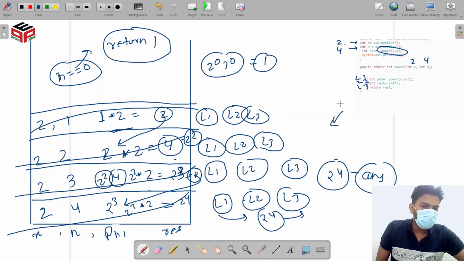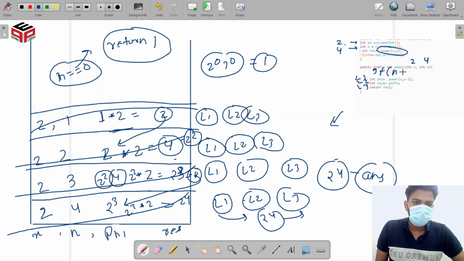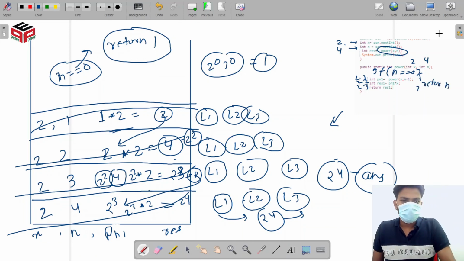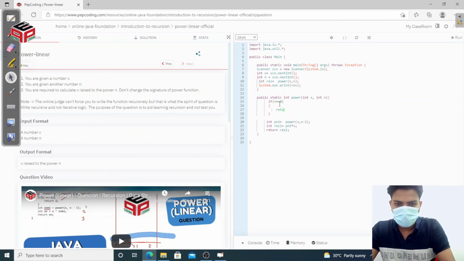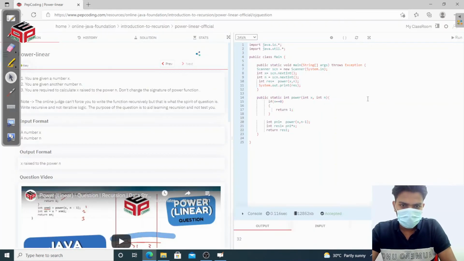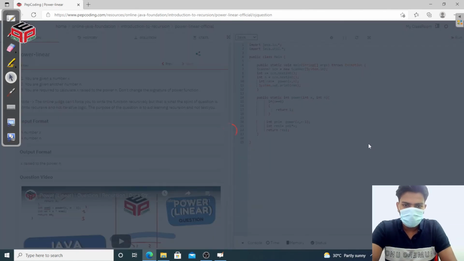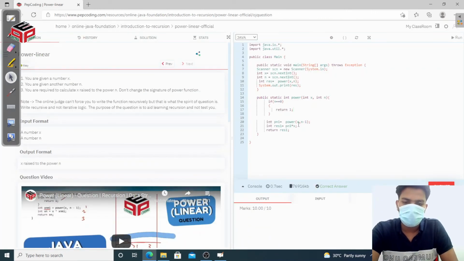Okay, so we have to go to the code and put that base condition. And the base condition is what? If n equal to 0, then we have to return 1. We just go and put the base condition: if n equal to 0, we just return 1. Okay, and we just execute this question. So this is accepted, and please submit this question. So this question is submitted.